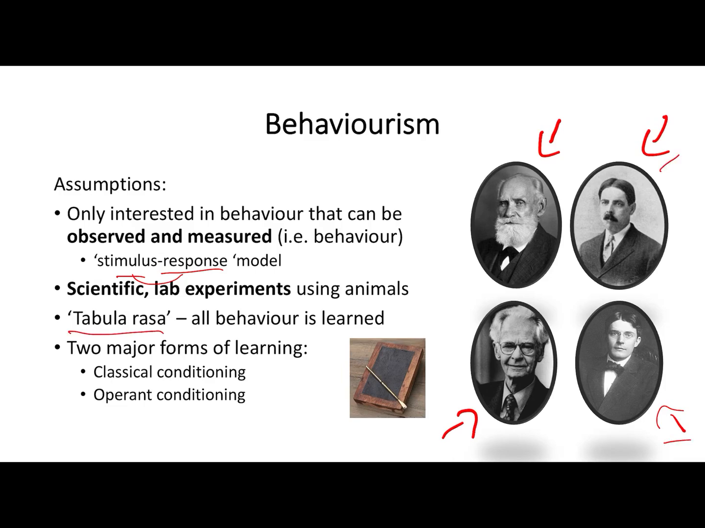You'll hear this phrase tabula rasa often associated with behaviourism. This means blank slate. This is the idea that all behaviour is learned as a response to our environment. So we are born without any complex behaviours. All behaviours, even behaviours as complex as phobias and attachment to our caregivers, are learned as a response of our environment and associating stimuli. And we're looking here at two major forms of learning, classical and operant conditioning.